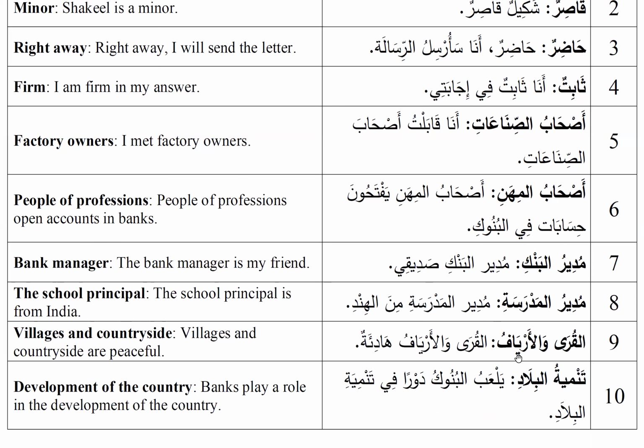Next is Al-Qura wal-Aryaf, which is villages and countryside. Al-Qura wal-Aryafu hadi'atun. Villages and countryside are peaceful. The next word is Tanmiyatul Bilad, which is development of the country. Yal'abu al-bunuku dawran fi tanmiyatil bilad. Banks play a role in the development of the country.